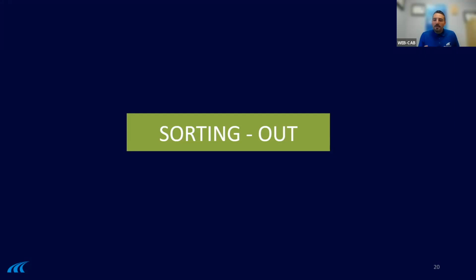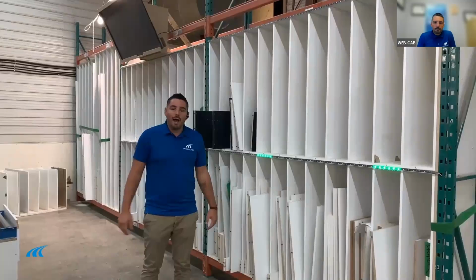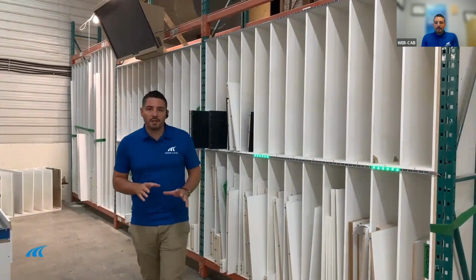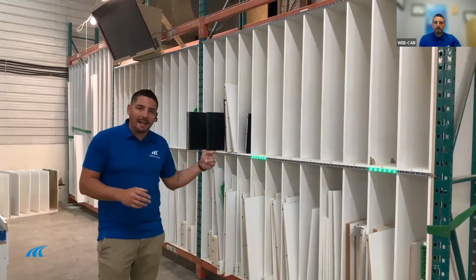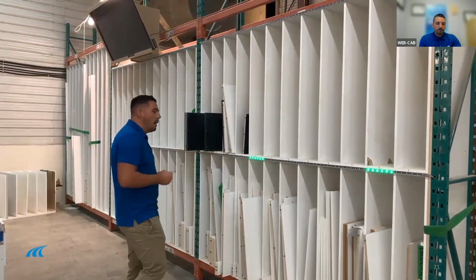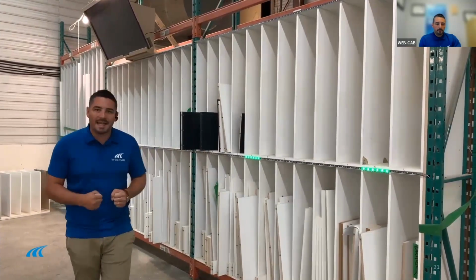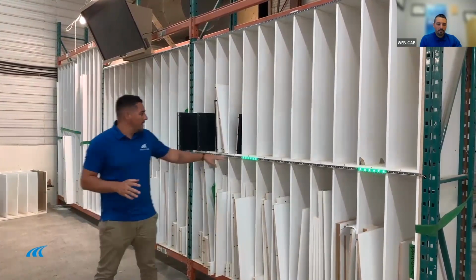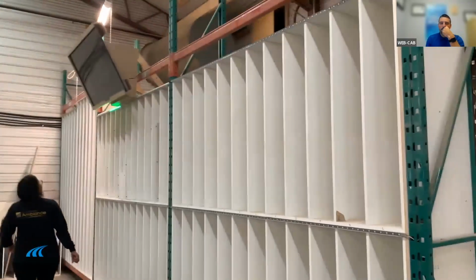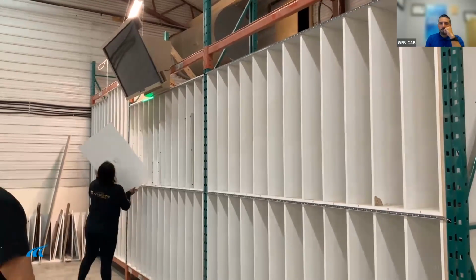So now let's go to the other side of the rack. What we're showing here is a fixed rack with a push and pull out system, but the sorting can also be used with mobile carts to control the sequence at that level. We're actually on the other side of what we call the sorting station. On the first step, we were in the into the rack, and now we're at the pull of the sorting rack, where I'm taking out the items that are ready to assemble onto my assembly line. What you're seeing right here are green lights that allow me to see what product or what bin is ready to get assembled.